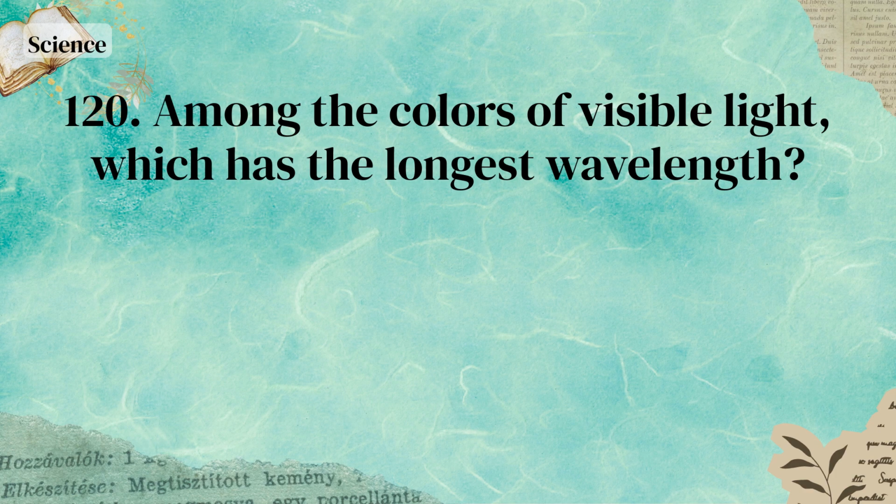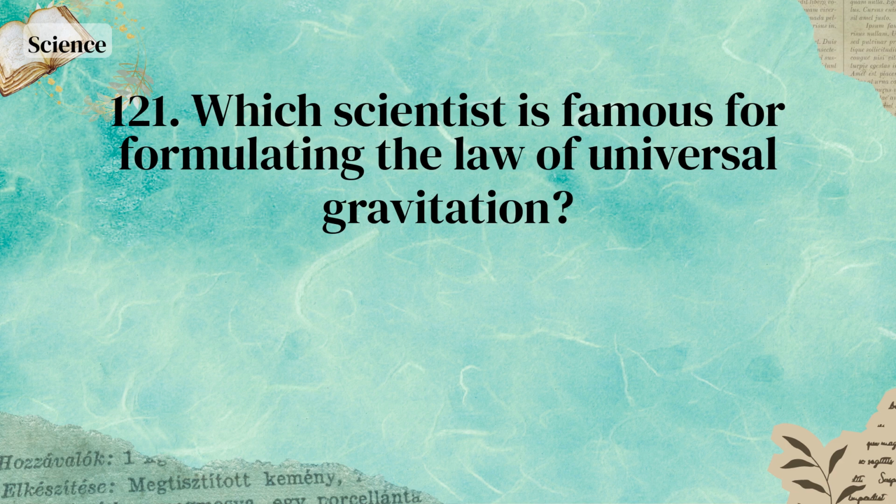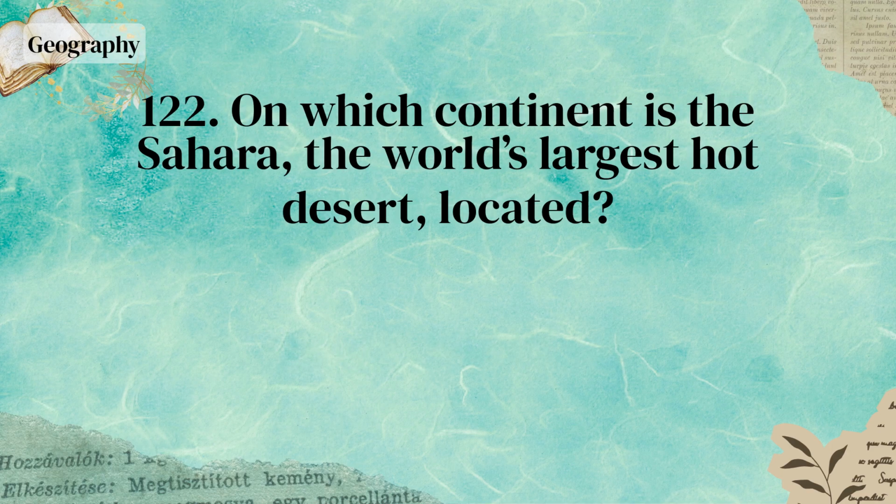Among the colors of visible light, which has the longest wavelength? Red. Which scientist is famous for formulating the law of universal gravitation? Isaac Newton. On which continent is the Sahara, the world's largest hot desert, located?